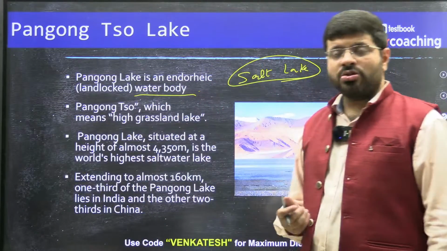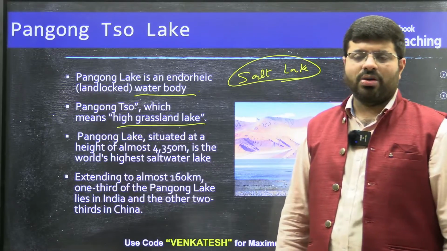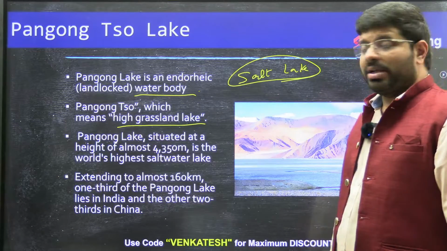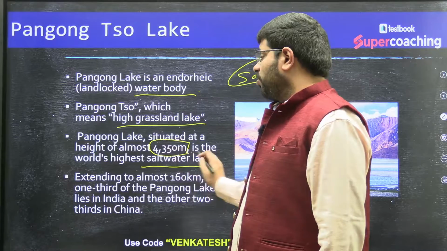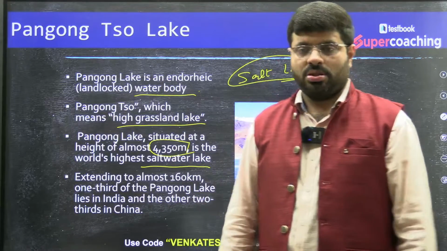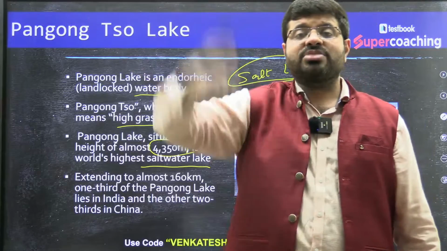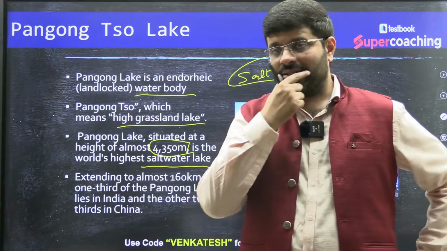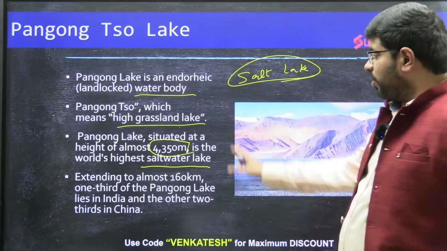In fact, Pangong Tso itself means high grassland lake in the local language, and it is one of the world's highest saltwater lakes at a height of 4,350 meters. You see, 4,350 meters. It is higher than the highest point of peninsular India, that is Anamudi Peak.